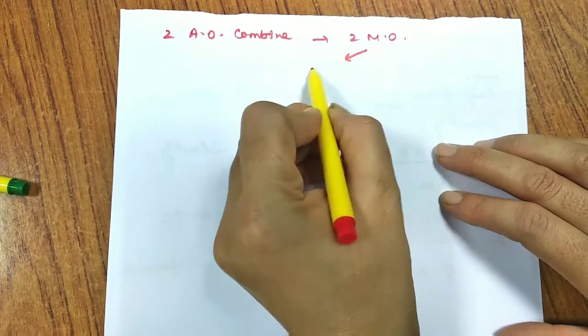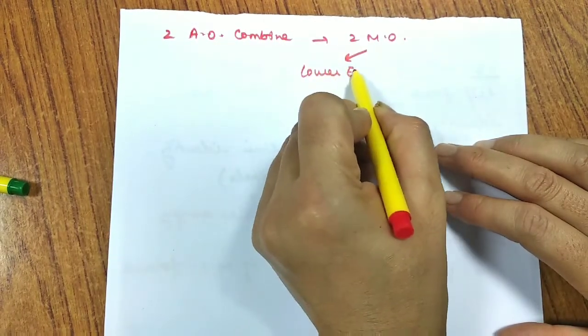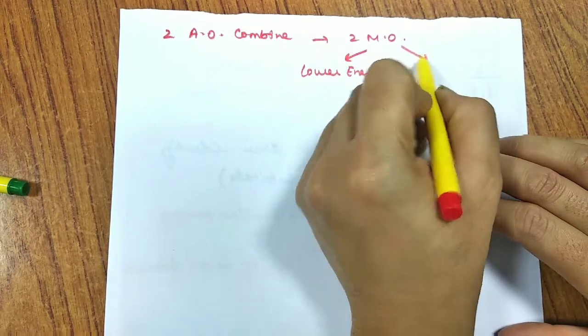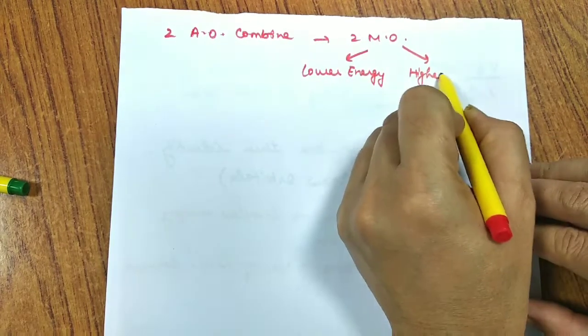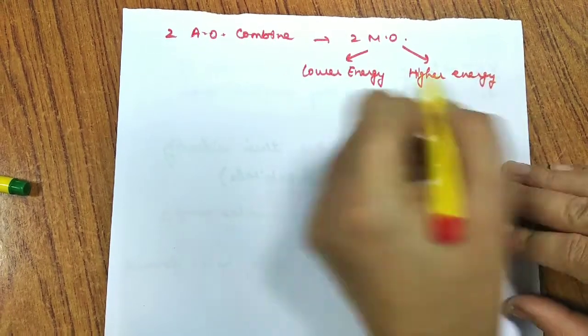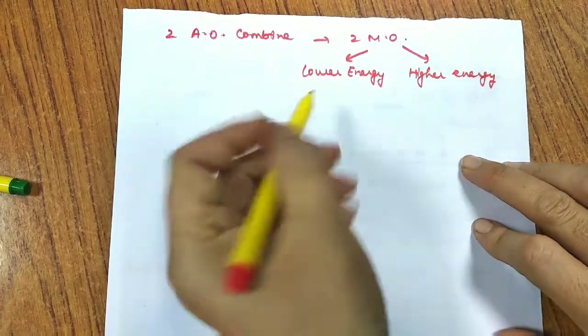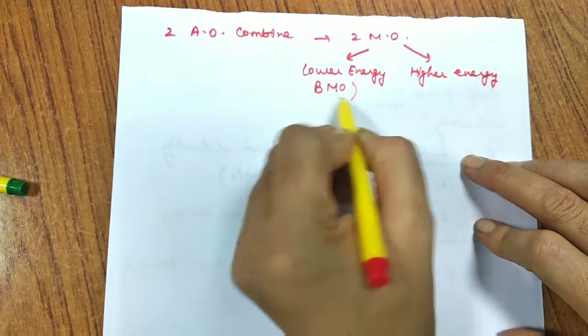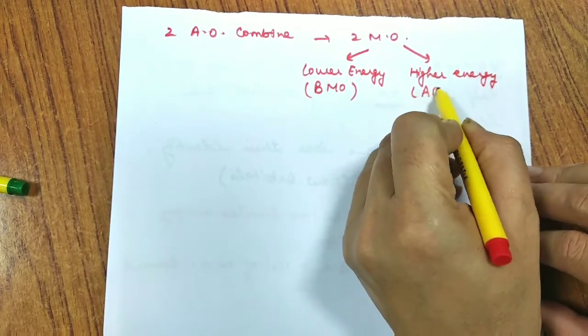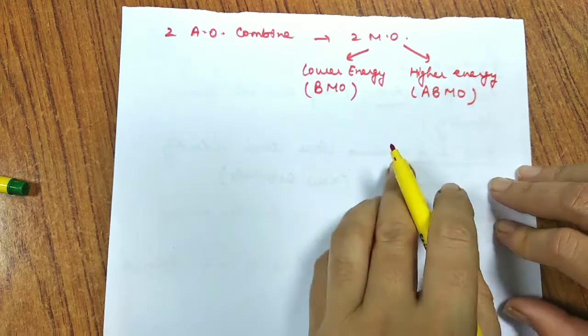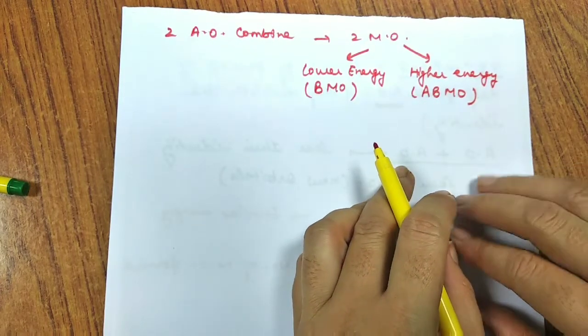One molecular orbital is with lower energy and the other is with higher energy. That means the two molecular orbitals will be of two different energies. The lower energy one we call the bonding molecular orbital, and the higher energy one we call the anti-bonding molecular orbital. That means two types of molecular orbital will be formed.